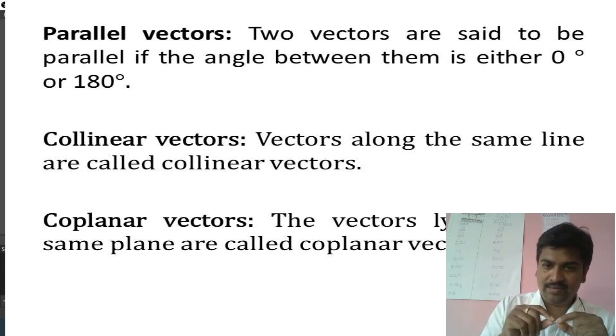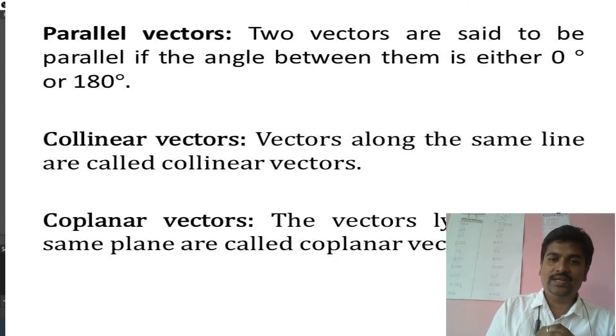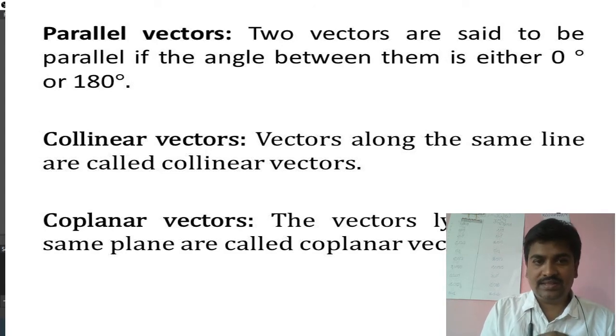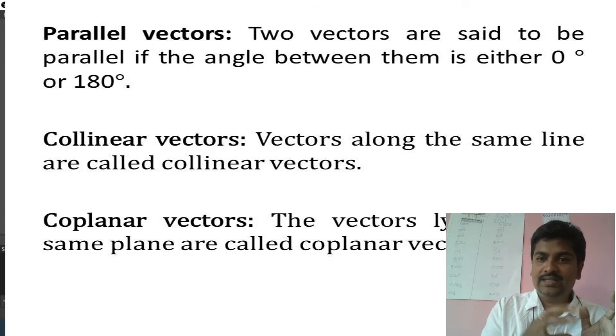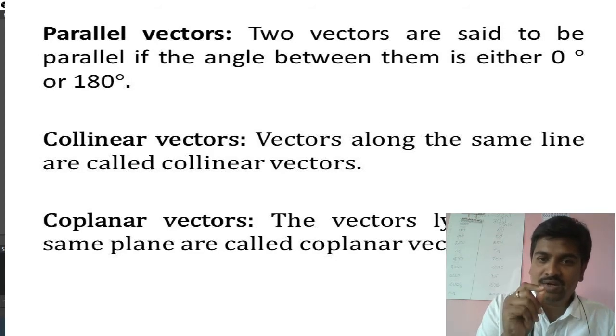They have to be in the same line. The different category is coplanar vectors. The name itself indicates coplanar: vectors in the same plane. Two vectors lying in the same plane are called coplanar vectors.